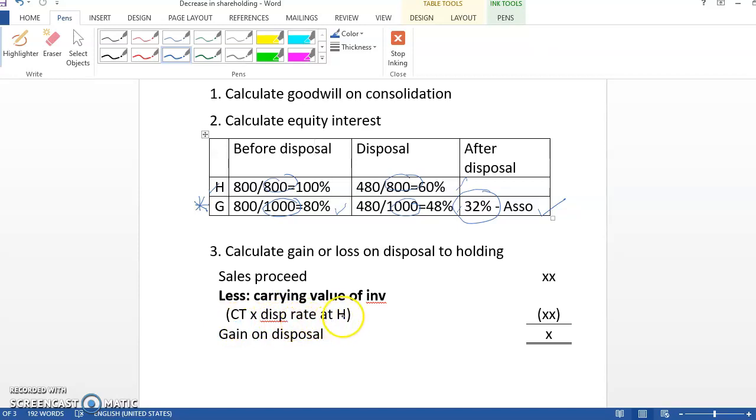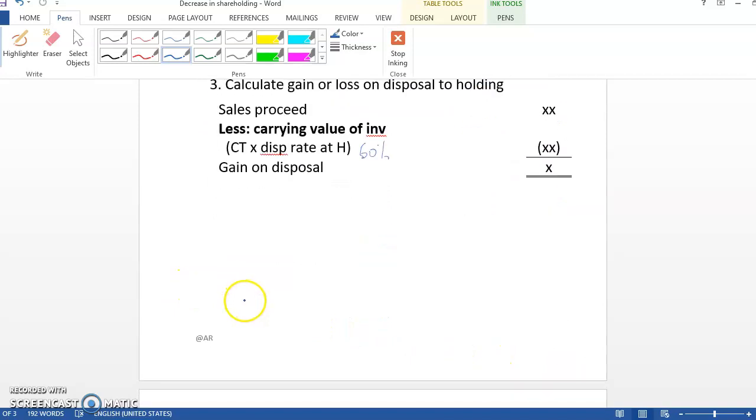So the disposal rate at holding, if we look at the example, will be 60%. Then you get the amount, then you compare, and that will be the gain on disposal. If it is positive, it is a gain on disposal to the holding. Alright, okay, that will be step number 3. Now we move to step number 4.